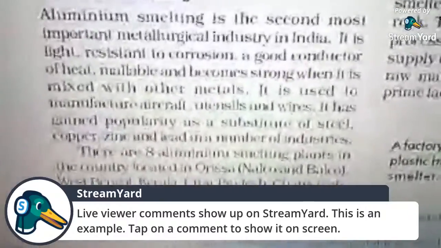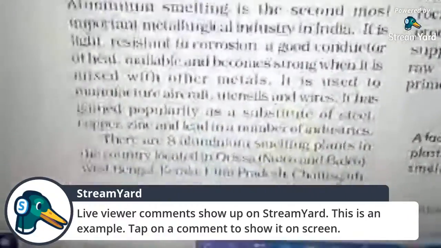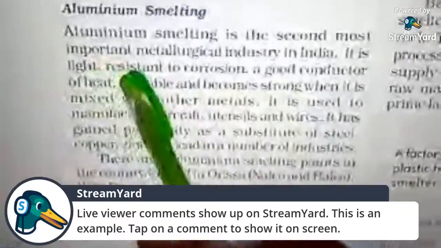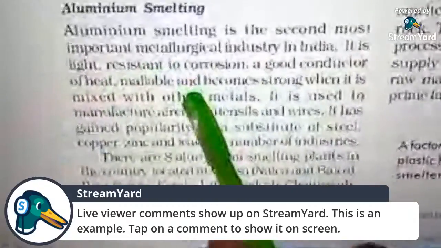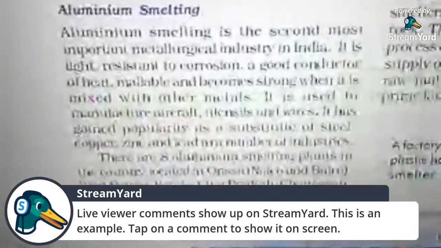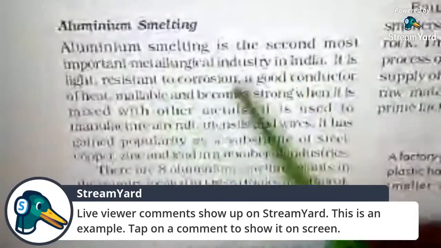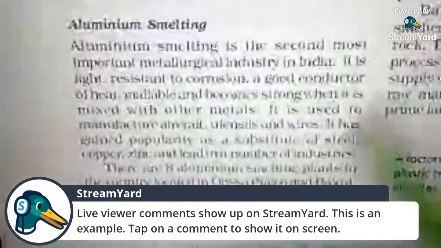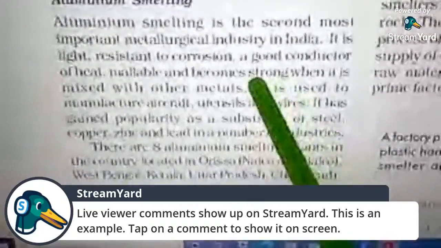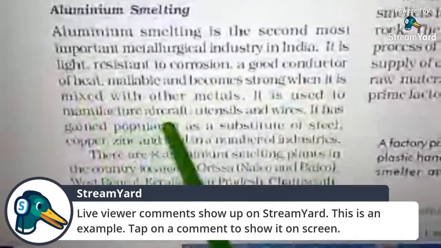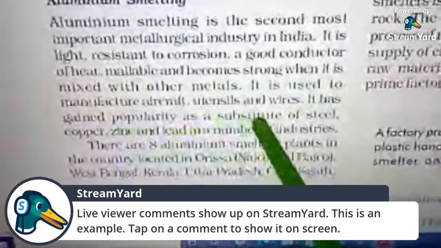So these are the advantages and importance of aluminum. That's why after the iron and steel industry, aluminum smelting is the second most important industry in our country. It is used to manufacture aircraft, utensils, and wires. It has gained popularity as a substitute for steel.